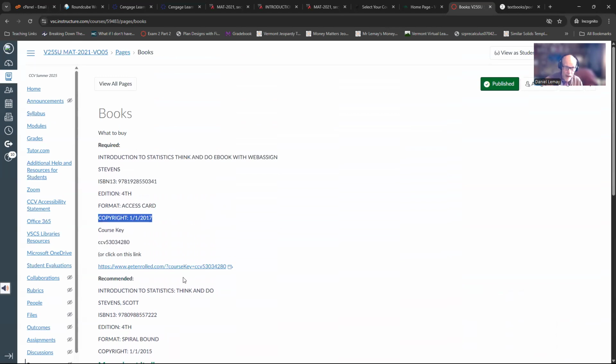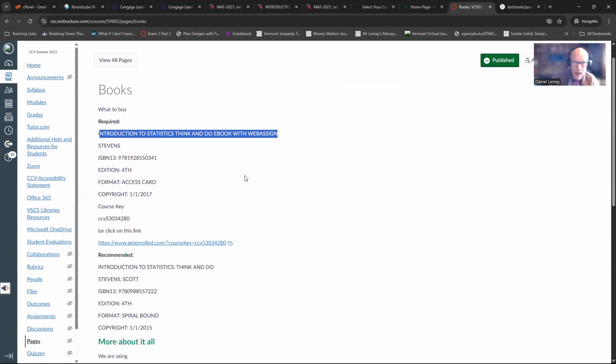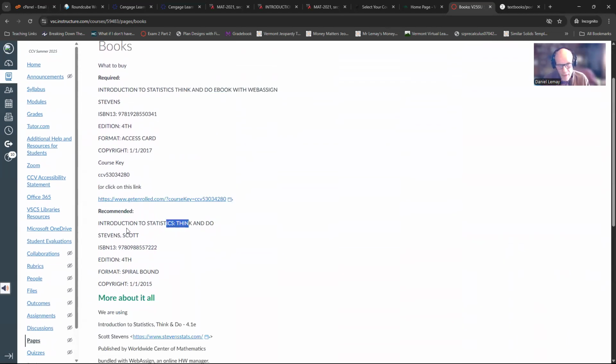Okay, so you've got to buy the WebAssign, whether you buy it through eCampus or directly from WebAssign, and the textbook's optional. I've had people skip the textbook and then buy it later because they wanted to have it.